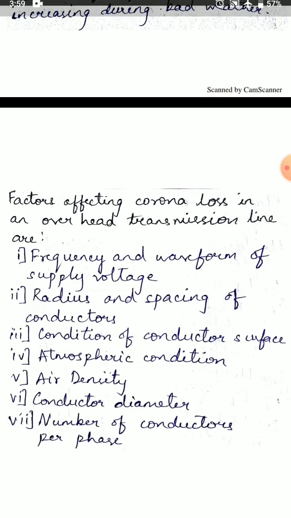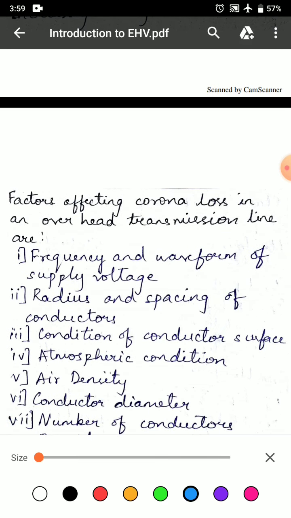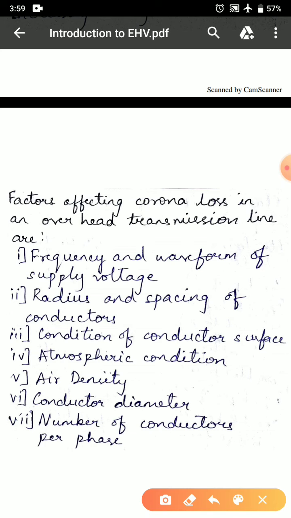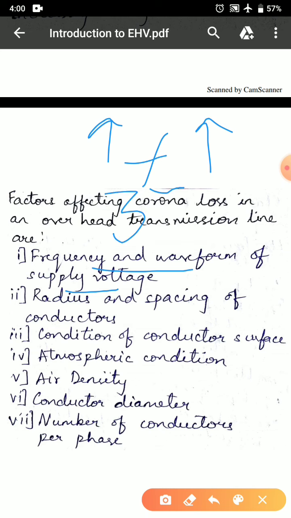The factors affecting corona loss in an overhead transmission line are, first, frequency and waveform of supply voltage. Corona loss depends upon frequency and waveform of supply voltage. The higher the frequency of supply voltage, the higher the corona loss. Therefore, corona in a DC line is less as compared to AC. In an AC system, because of the corona phenomenon, there is always presence of third harmonic effect which further increases corona loss.